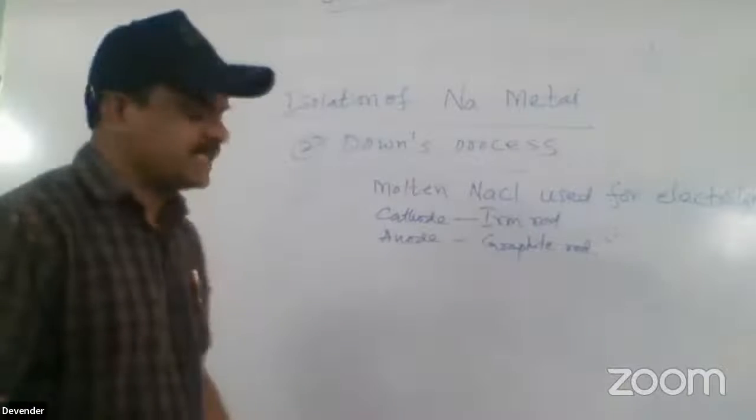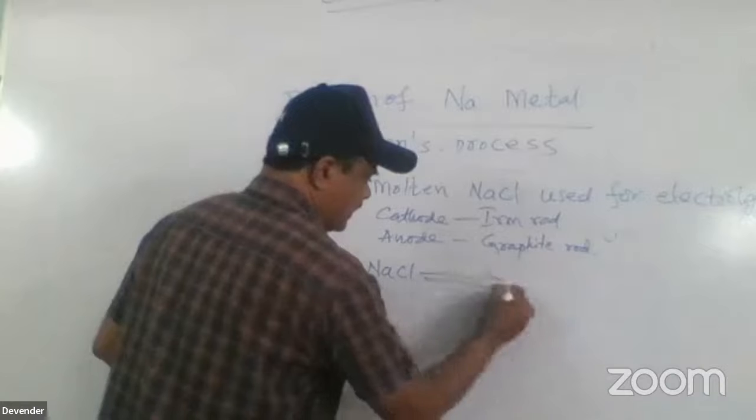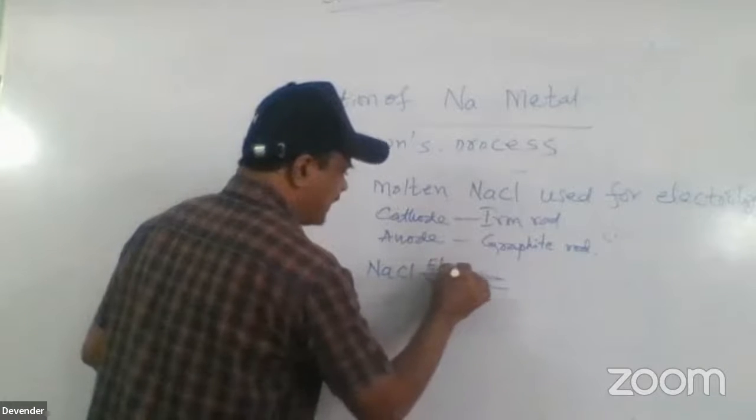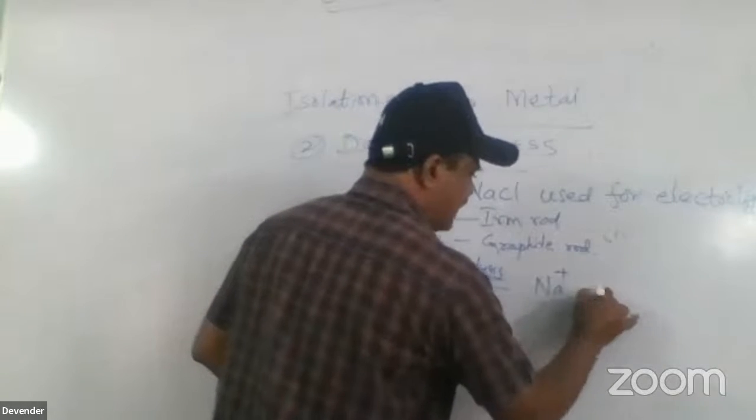So during electrolysis, what happens? When electricity is connected, sodium chloride is dissociated into sodium plus ion and chloride minus ion.